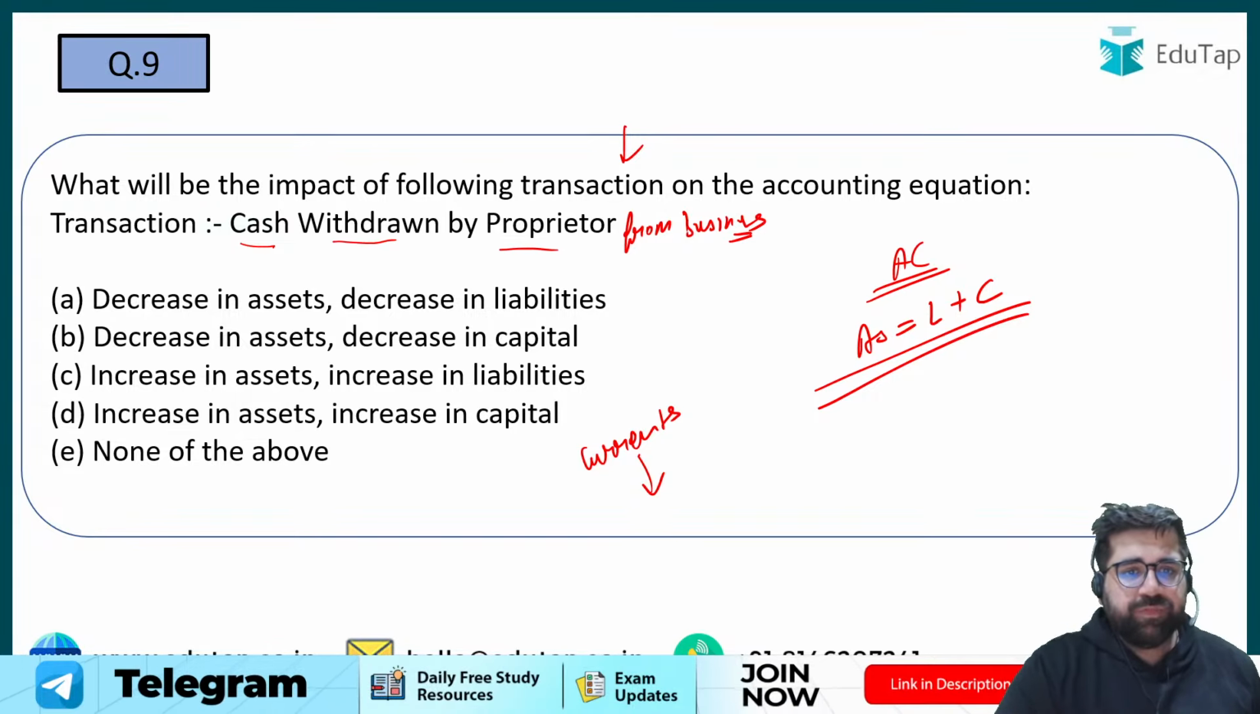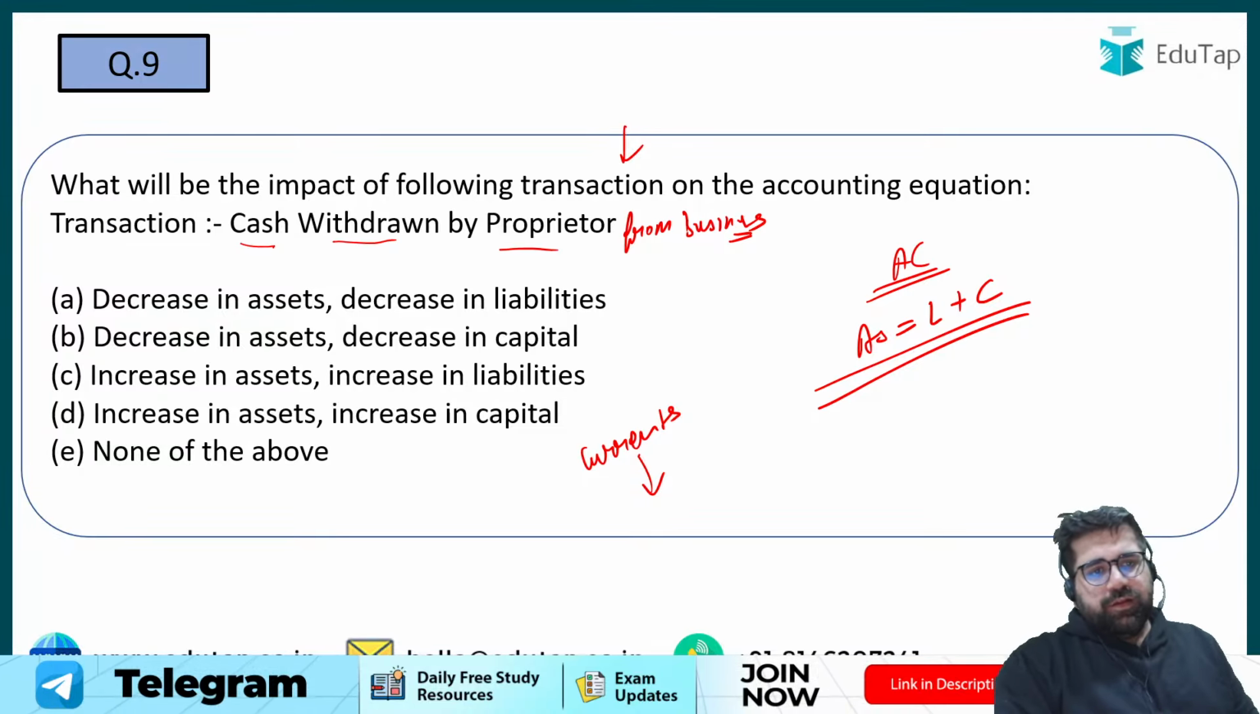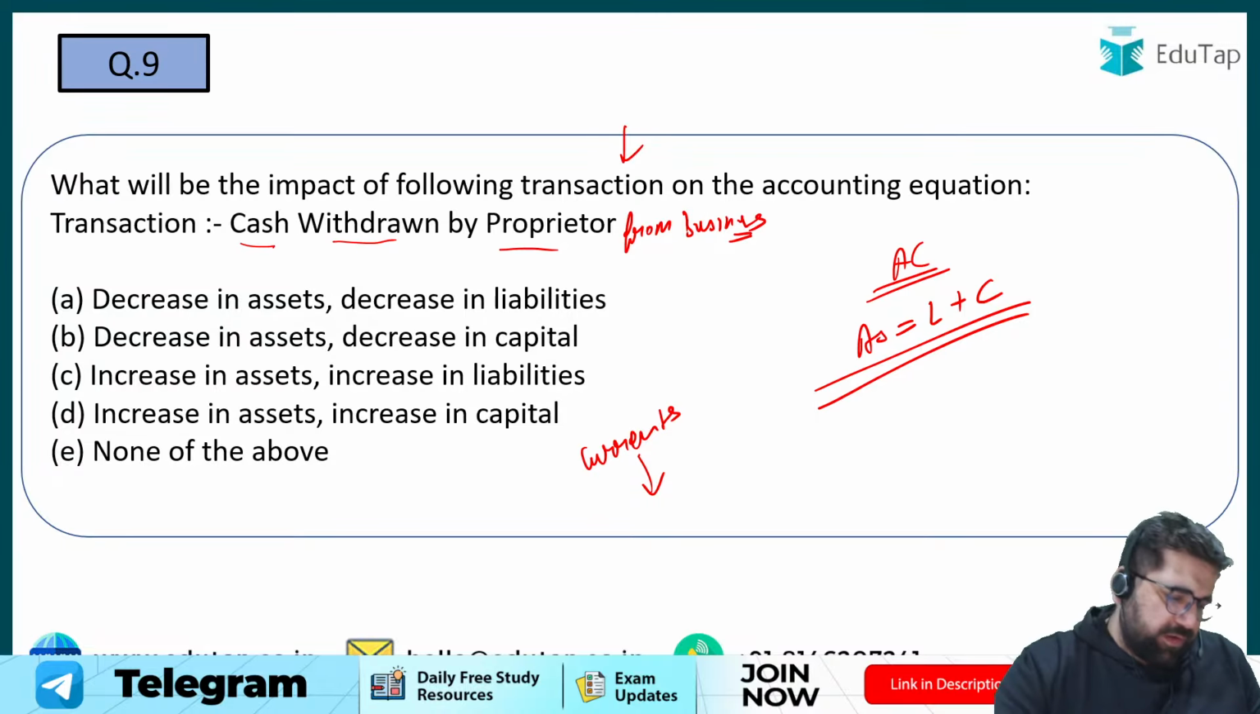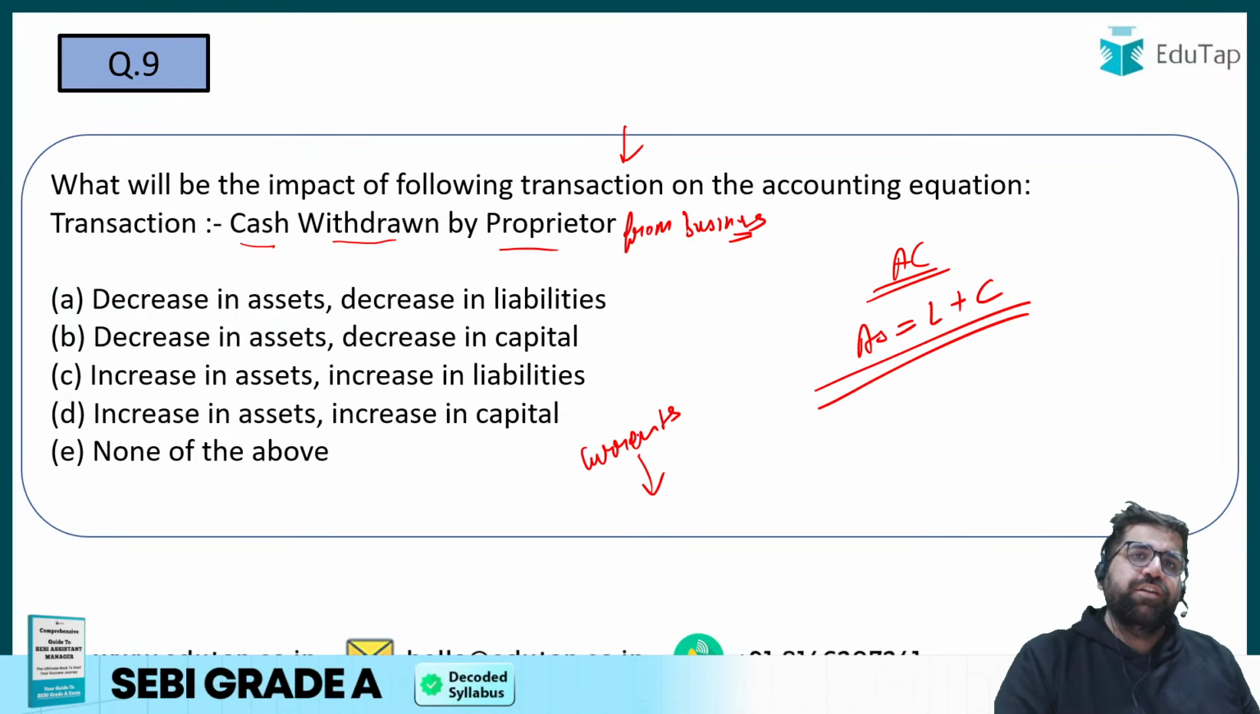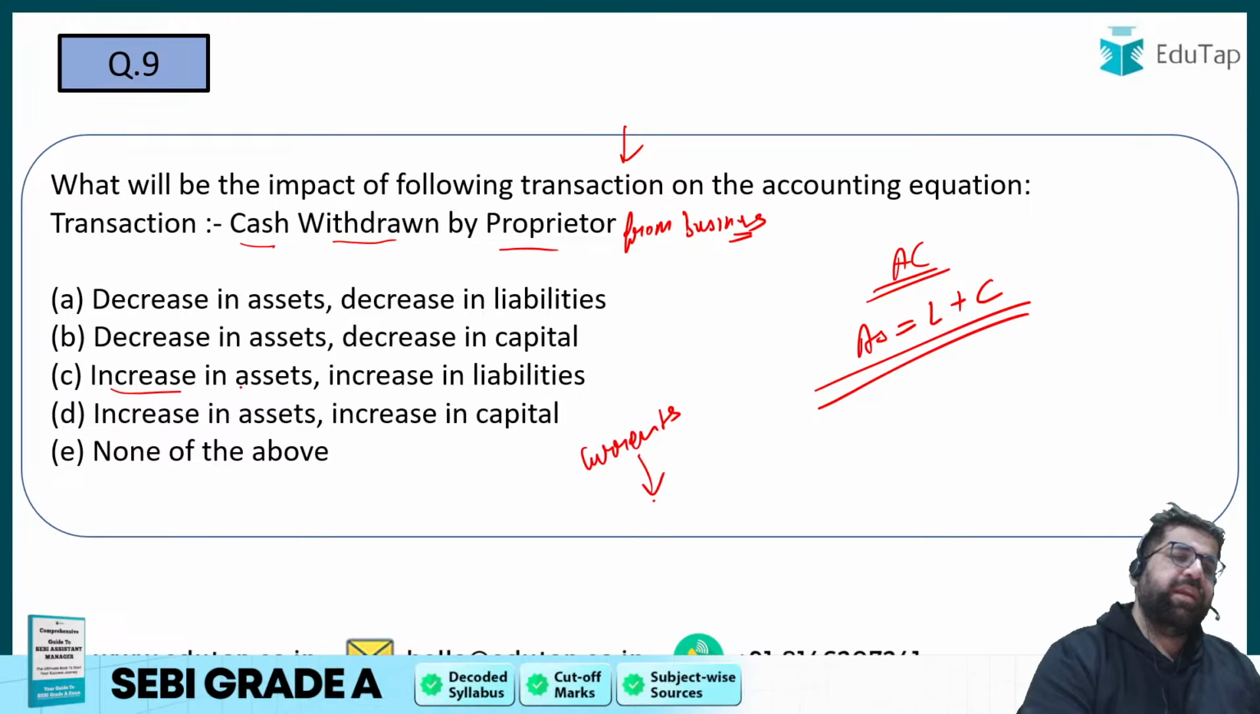9th C, increase in liabilities. Quite unique. How can it increase your asset, Himanshu? How can it increase your assets? If somebody is withdrawing cash, your cash will reduce, right? So my current assets will fall. So how can it be an increase in assets?